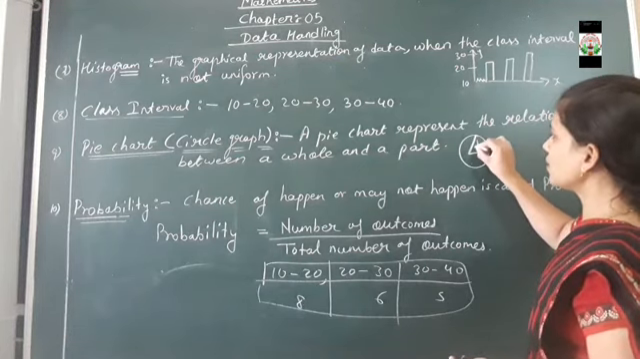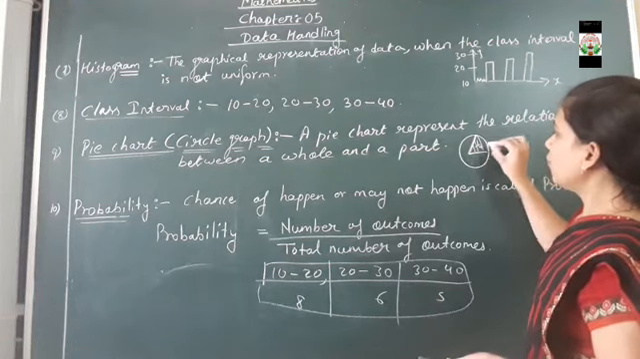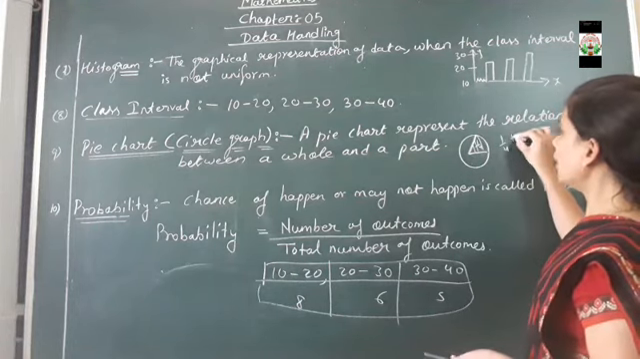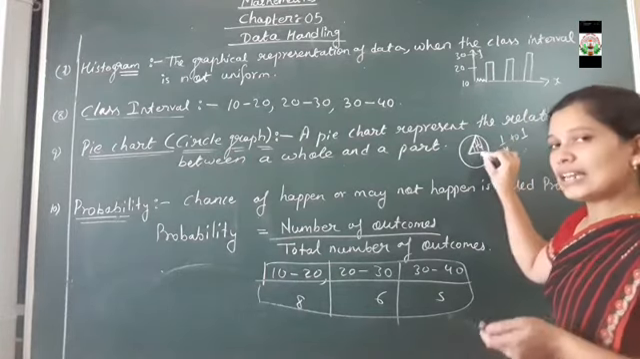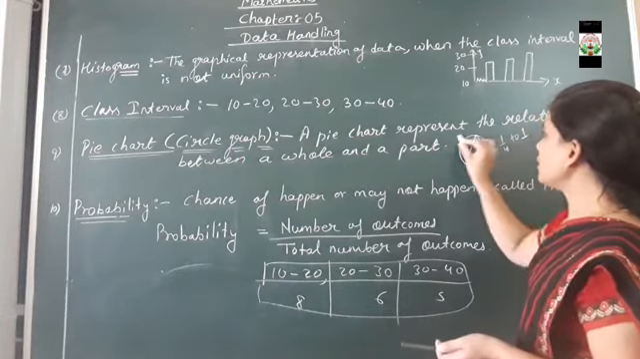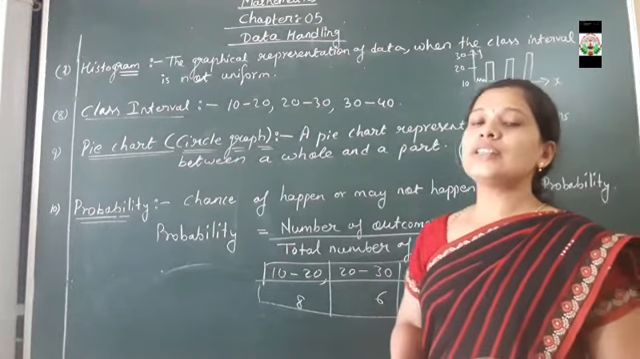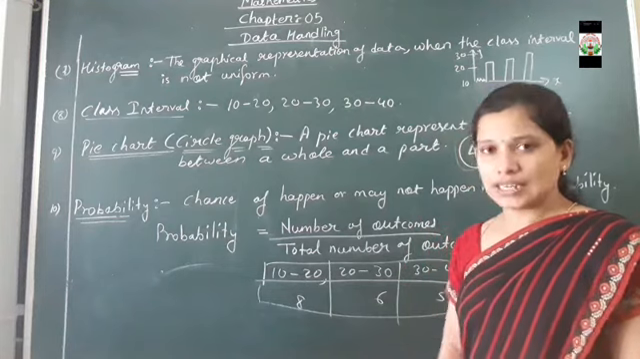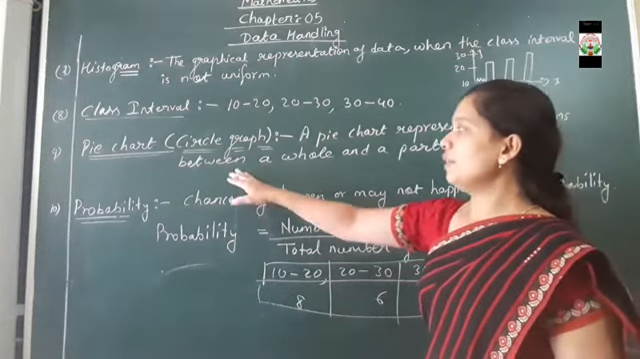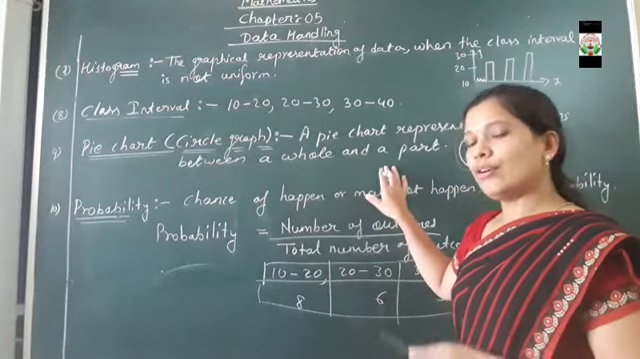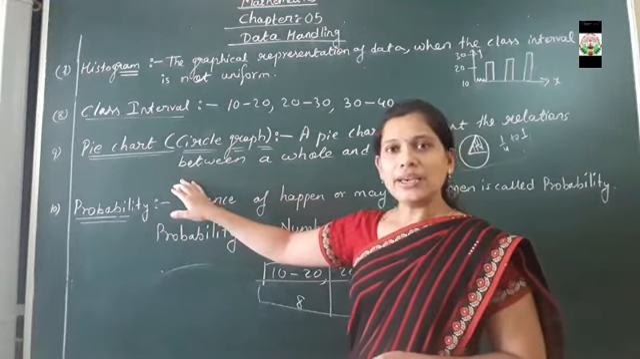Suppose this one is 1/4 of a circle. So it represents 1/4 of the circle to the whole. Whole means only one circle we have, and a 1/4 part of the circle is shaded. So this relation, represented in the form of a graph in the shape of a circle, is said to be a pie chart. Clear? Where the relation between the whole and a part is shown by using a circle, such kind of graph is said to be a pie chart.